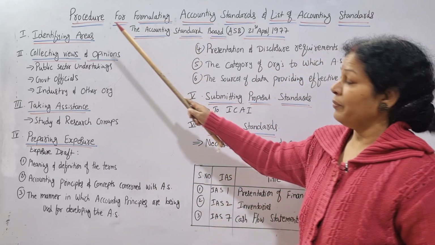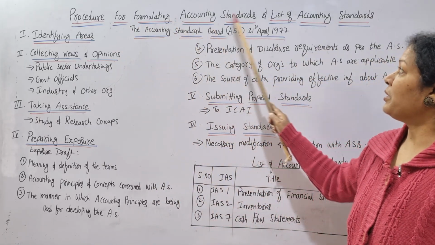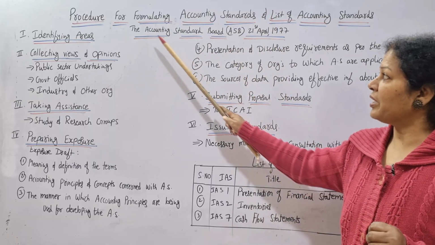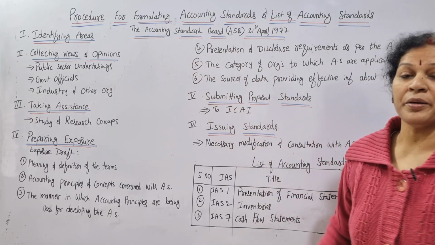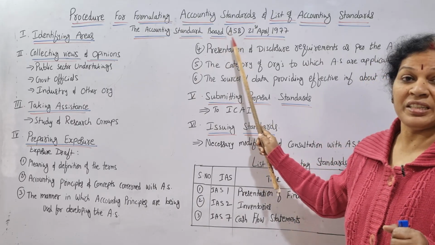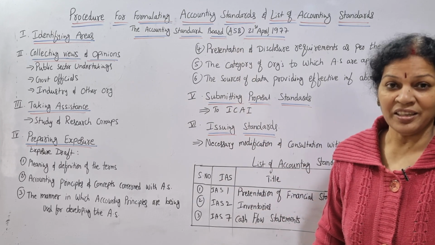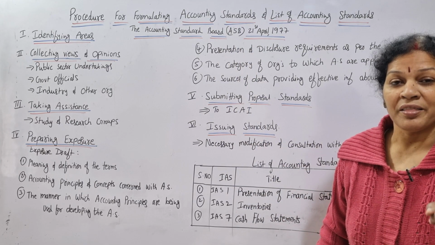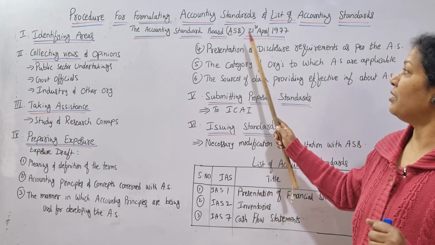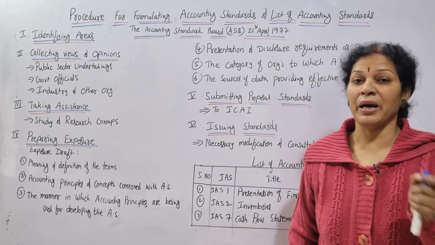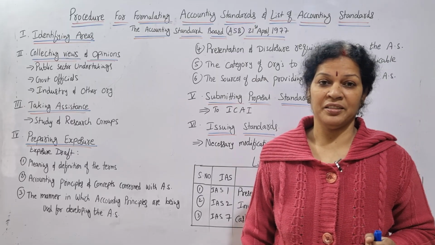Now, for the procedure for formulating accounting standards, there is a board, that is the Accounting Standards Board. In short form, we say it as the ASB. This got established on 21st April 1977 by ICAI.